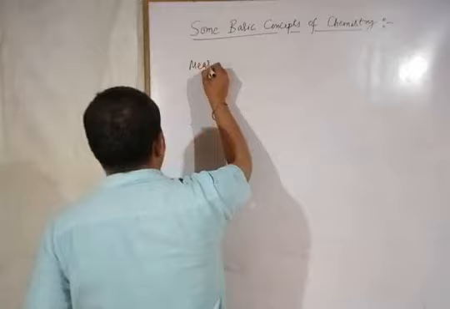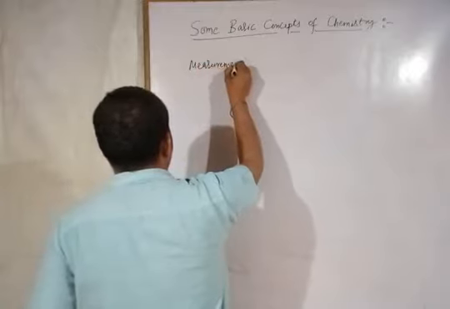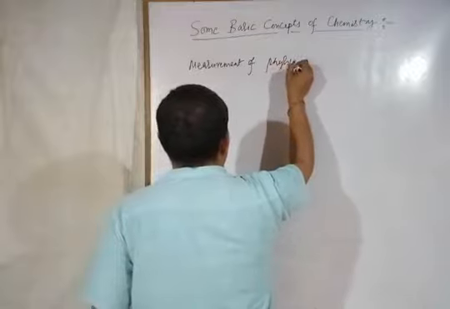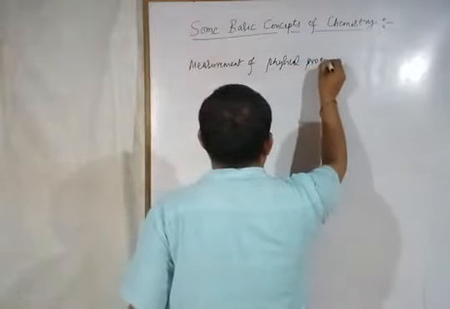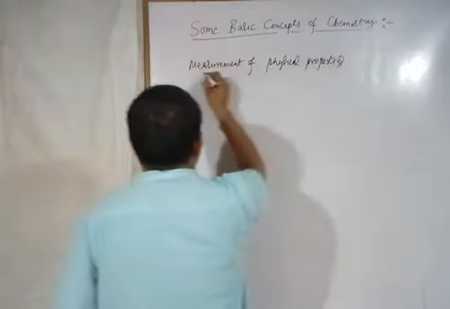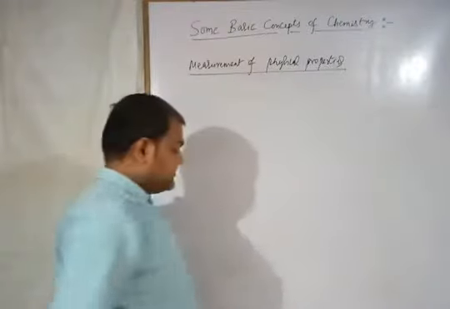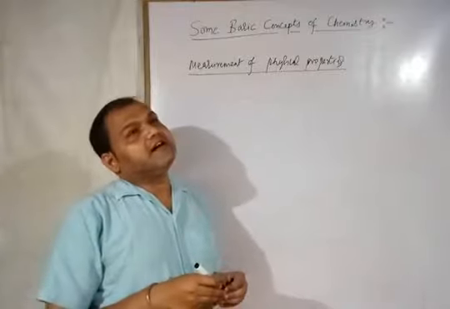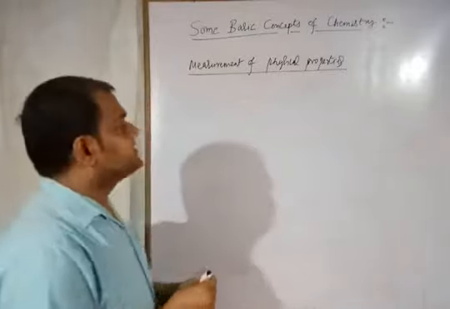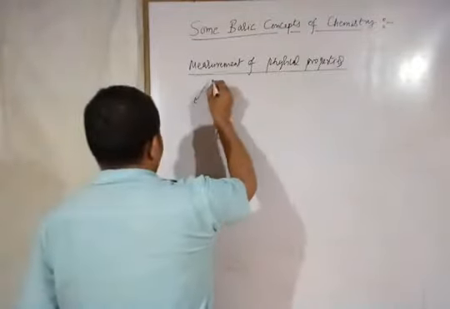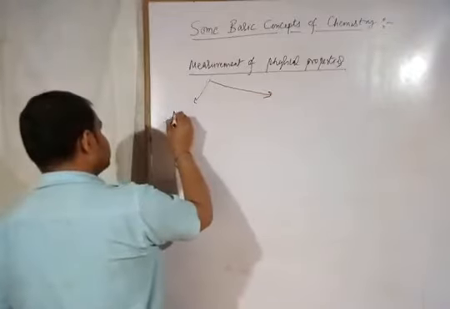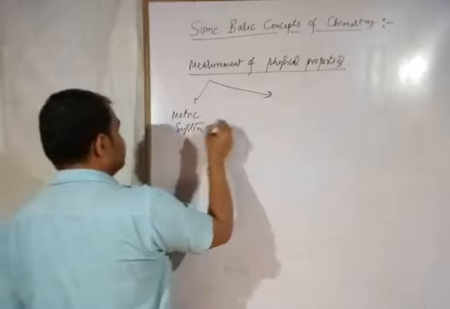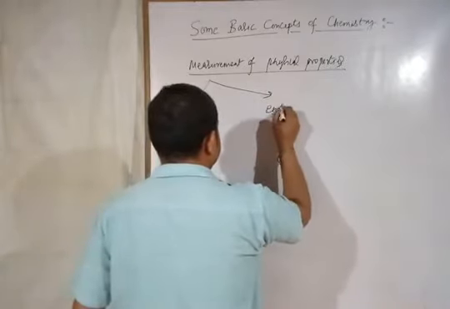In the measurement of physical properties, in earlier times there were two systems developed for measurement. One is the metric system, and the second is the English system.